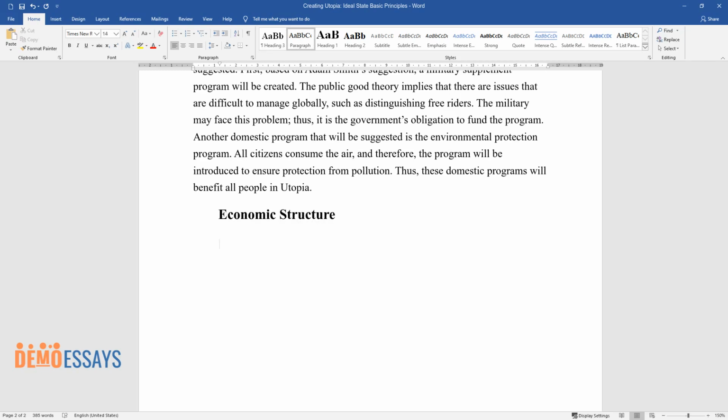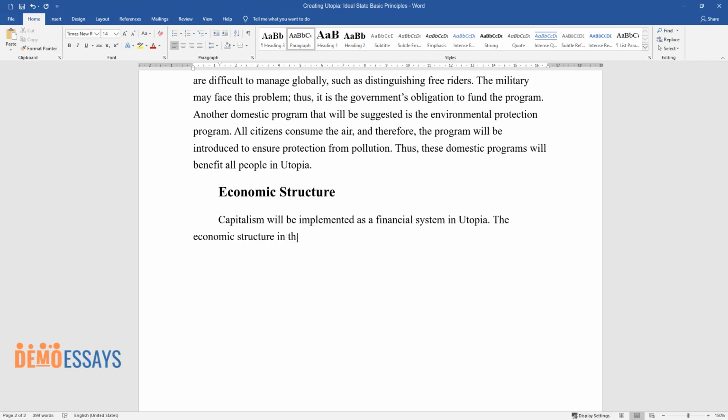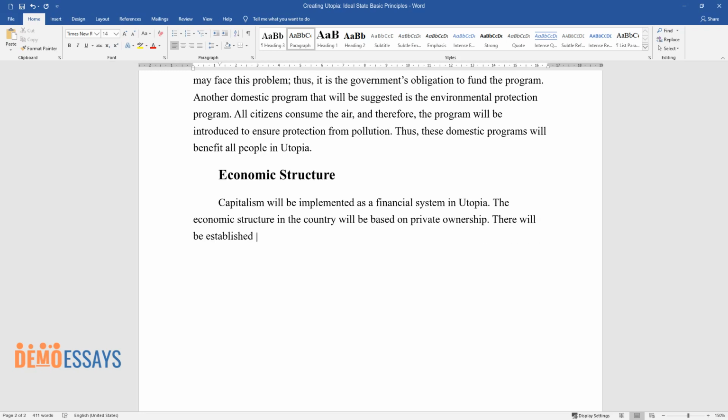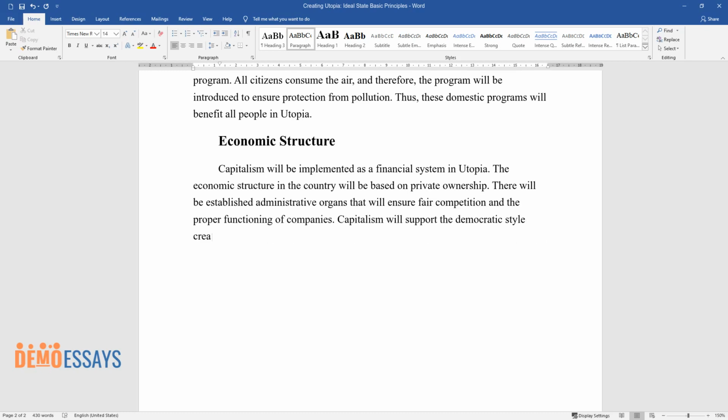Economic structure. Capitalism will be implemented as a financial system in Utopia. The economic structure in the country will be based on private ownership. There will be established administrative organs that will ensure fair competition and the proper functioning of companies. Capitalism will support the democratic style created in Utopia by the freedom of decision-making in how to distribute wealth investments.